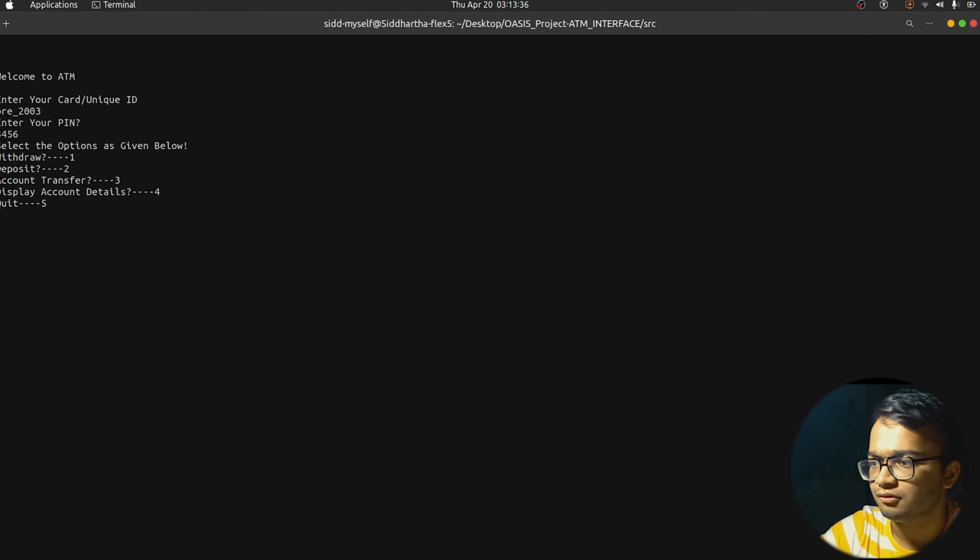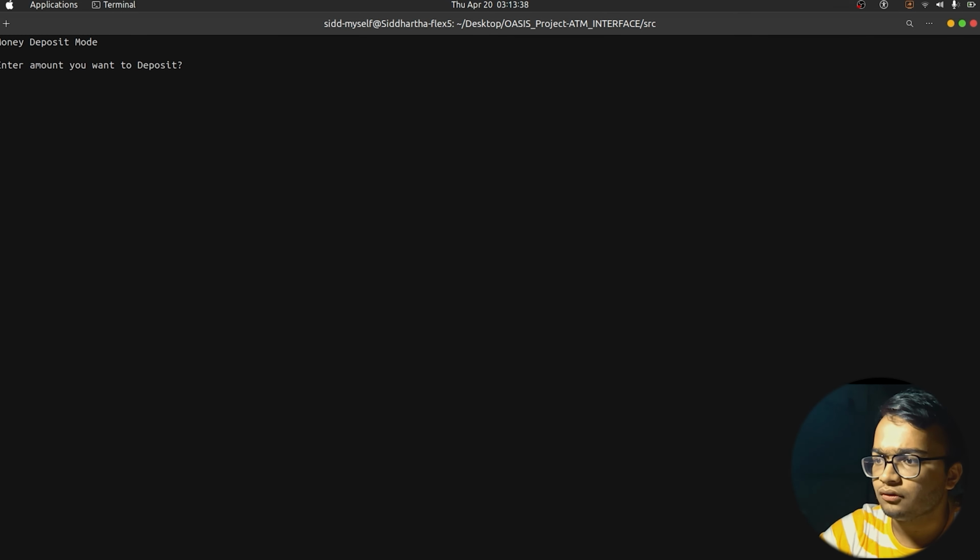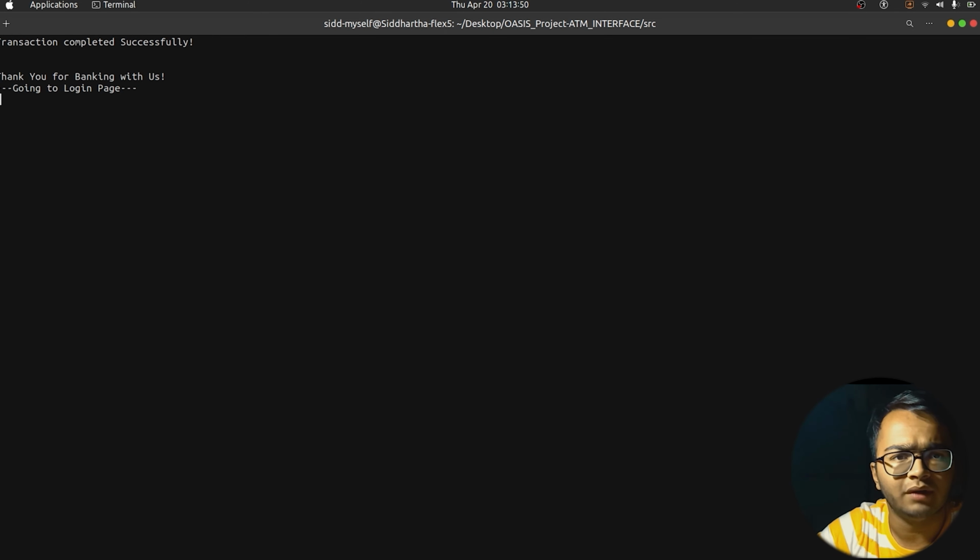Now this time we will deposit. So we'll press 2. Enter the amount you want to deposit. So how much do we want to deposit? We want to deposit 4,000 rupees. It is showing processing your request, please wait. So after a few seconds, our transaction is completed and we will move back to the login page.